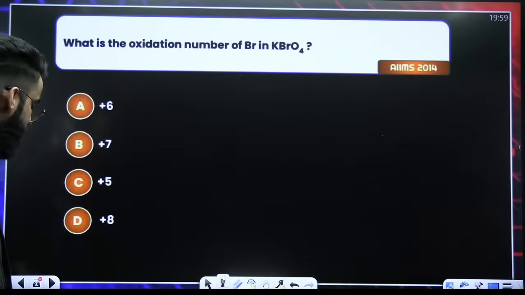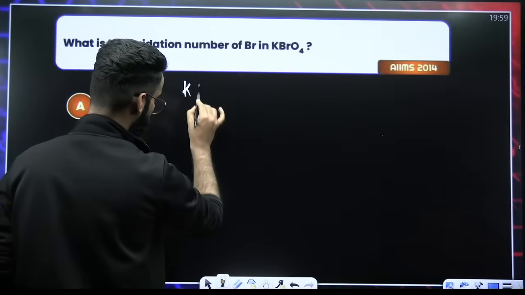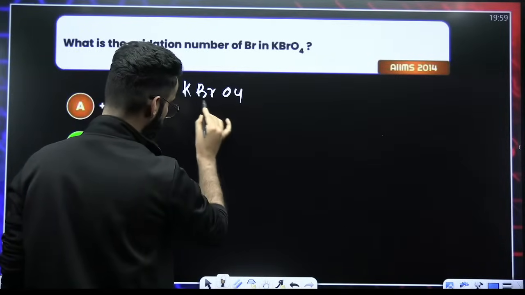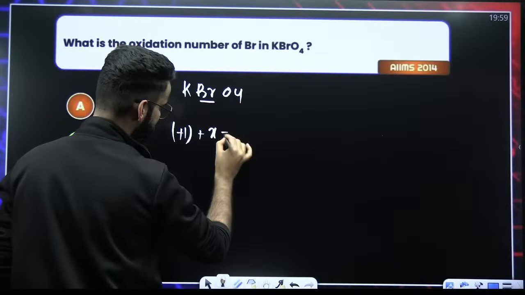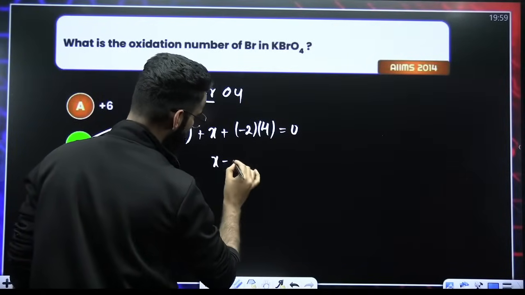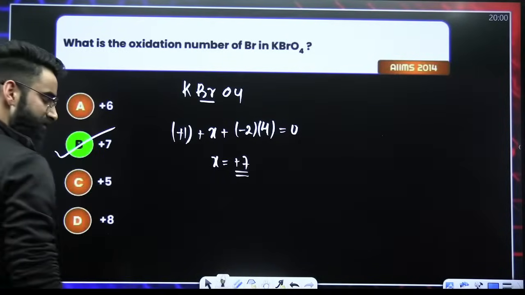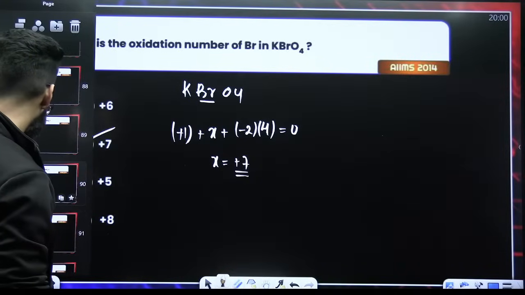I believe the majority is coming up with option B. You all are perfectly right. It's KBrO4. Potassium will show +1 oxidation state. Let the oxidation state of bromine be X. Oxygen will show -2. There are 4 oxygen atoms. Net charge is 0. The value of X comes out to be +7. Done and dusted. Moving ahead.